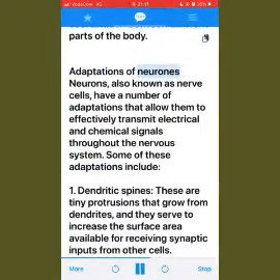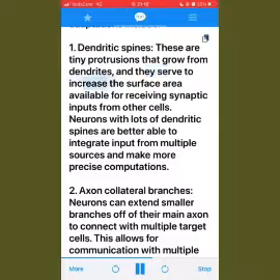Adaptations of neurons. Neurons, also known as nerve cells, have a number of adaptations that allow them to effectively transmit electrical and chemical signals throughout the nervous system. Some of these adaptations include 1. Dendritic spines. These are tiny protrusions that grow from dendrites, and they serve to increase the surface area available for receiving synaptic inputs from other cells. Neurons with lots of dendritic spines are better able to integrate input from multiple sources and make more precise computations.